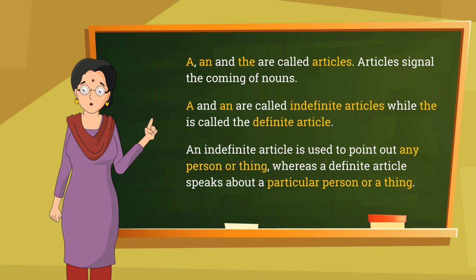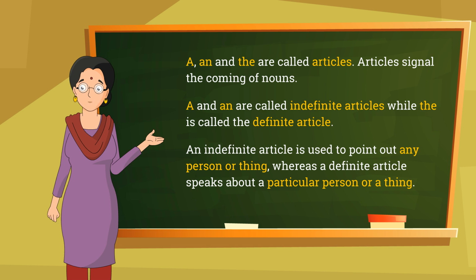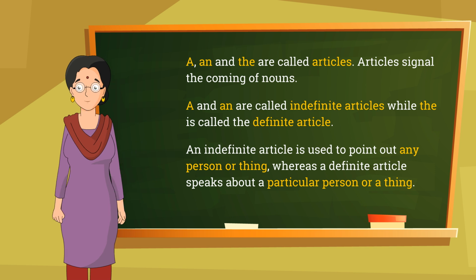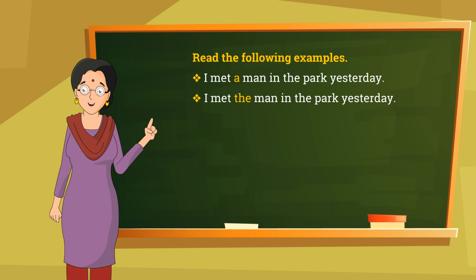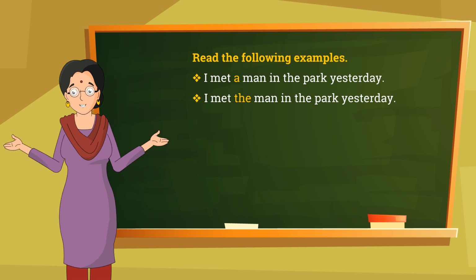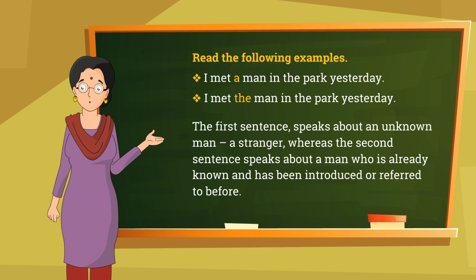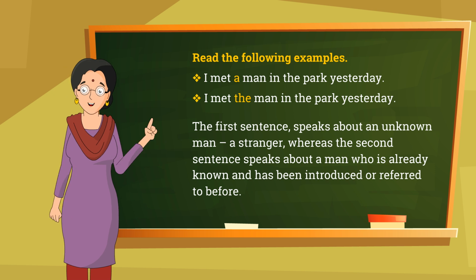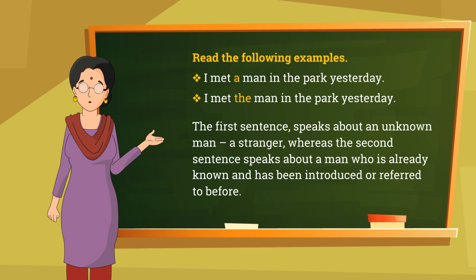An indefinite article is used to point out any person or thing, whereas a definite article speaks about a particular person or thing. Read the following examples. I met a man in the park yesterday. I met the man in the park yesterday. The first sentence speaks about an unknown man, a stranger, whereas the second sentence speaks about a man who is already known and has been introduced or referred to before.